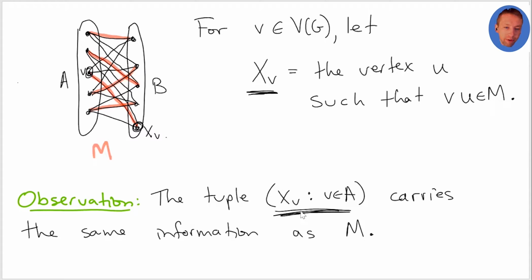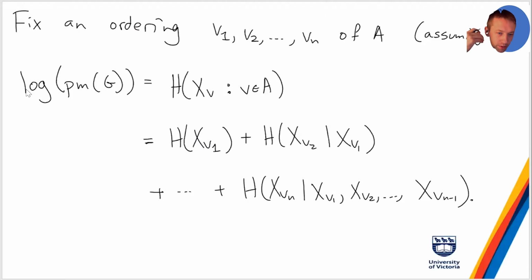But the good thing about this is that it's going to allow me to use my conditional entropy thing where I can pull things apart, because this is like a tuple. If you think of these vertices as being labeled 1 up to something, I can make up the entropy of this tuple in terms of the individual components, with conditional entropy going on. Okay, so am I going too fast, or is this okay? Okay, so suppose I fix an ordering of A.